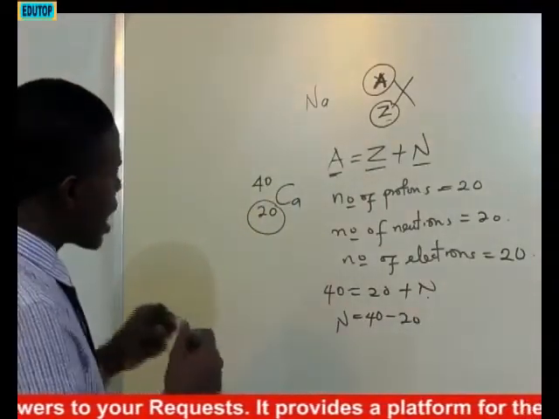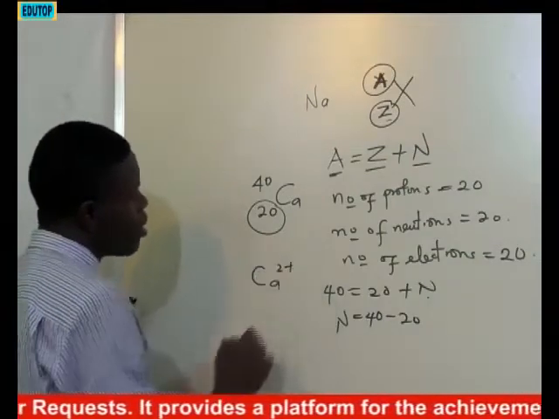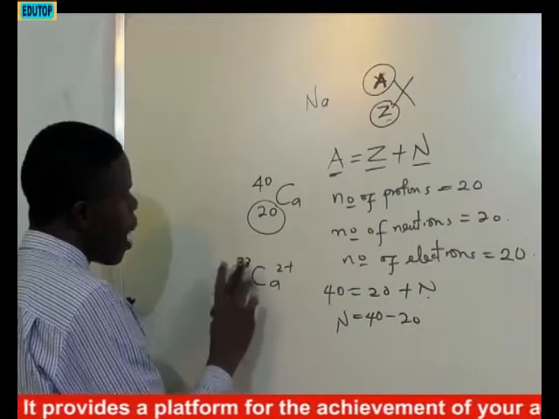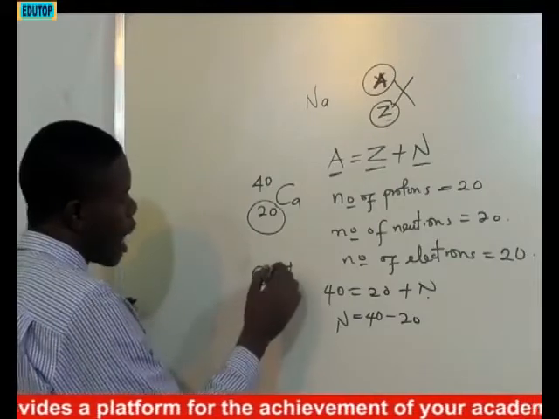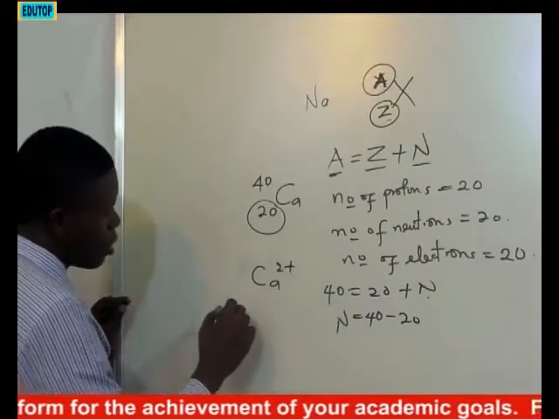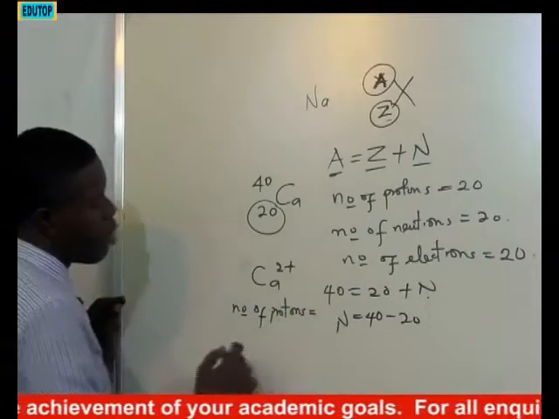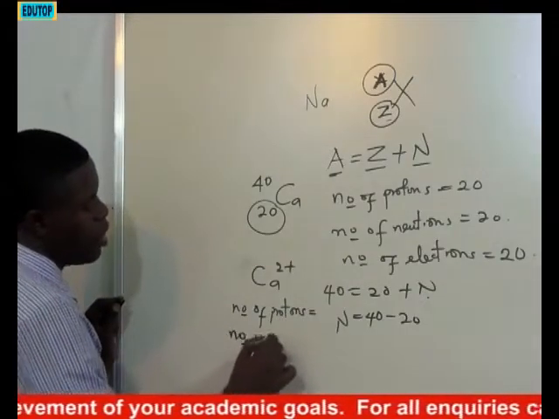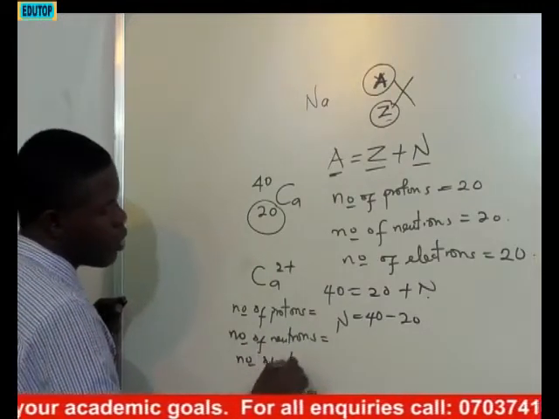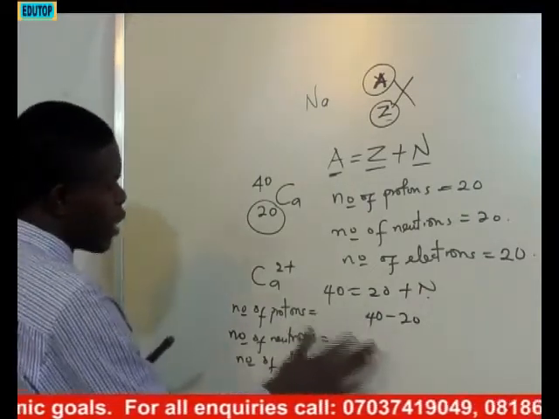Take note. But in a case whereby you are given this same species, but it is an ion in this respect, and you have 38, you have this, and the question asks you to determine the number of protons, number of neutrons, and number of electrons. In this situation, we have to be very careful at this point.